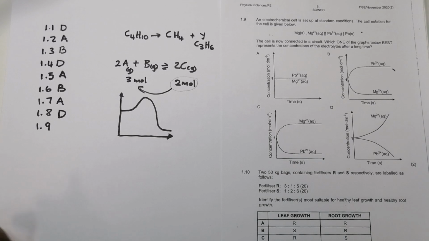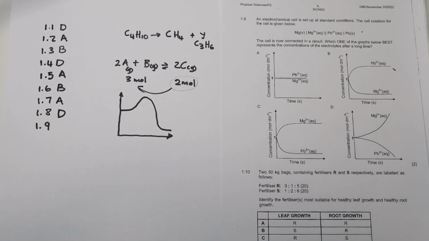Right, 1.9, they say an electrochemical cell is set up at standard conditions. Please remember, when we say at standard conditions, we know that standard condition is room temperature, that's 25 degrees. Sorry, not room temperature, rather. It's a standard temperature, which is 0 degrees Celsius.